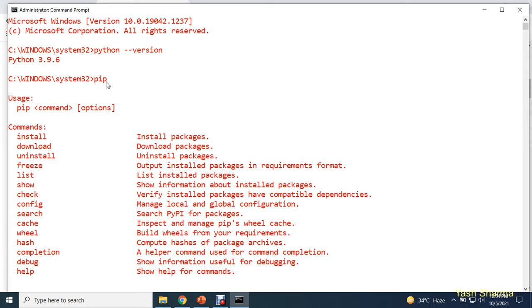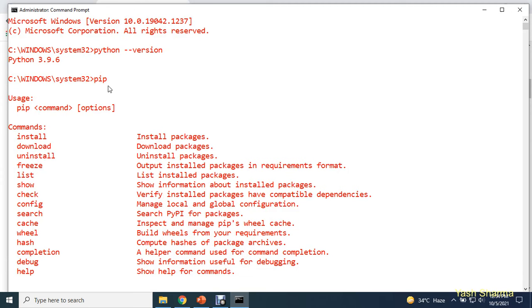So if you want to design your own voice assistant, I recommend you download the Python exe. Once you are done with the installation, please check whether you are getting this Python 3.9 version name, and please type pip and press enter. If you're getting the Python version name and these options, that means pip is working on your machine, and Python is working on your machine too.